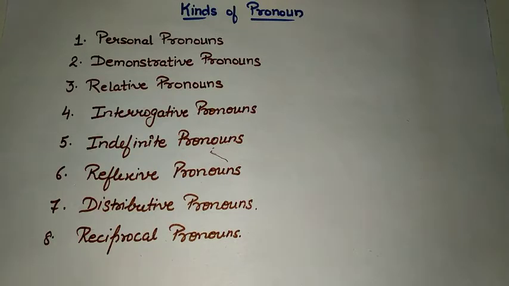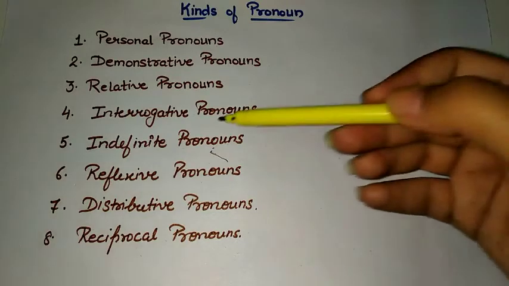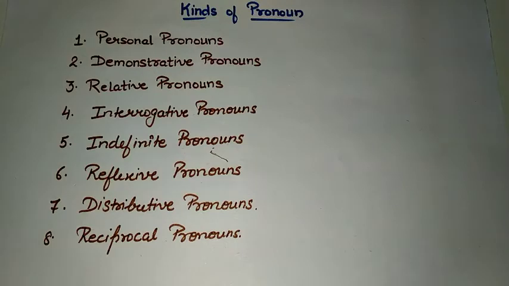Words like everybody, nobody, somebody, another, etc. comes under indefinite pronouns. The next one is reflexive pronouns. These pronouns are used to show some emphasis like myself, ourselves. Such pronouns comes under reflexive pronouns.